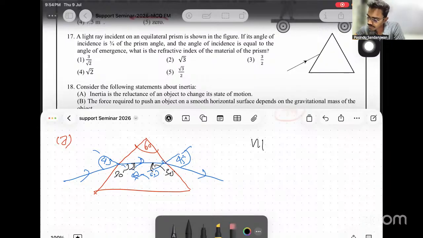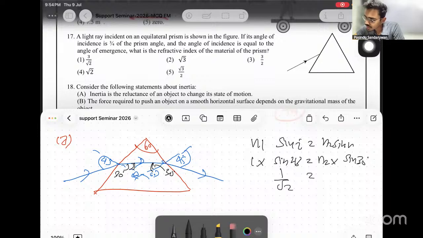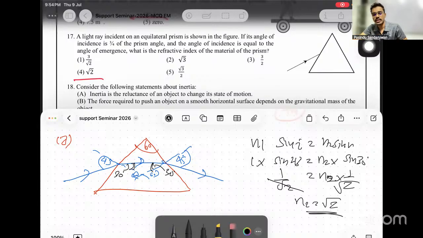That's it. Now apply Snell's law. N1 sin i equals N2 sin r. N1 is 1, sin i is sin 45. N2 is what we need, and sin r is sin 30. Then 1 over root 2 equals N2 times half. Then root 2 cancels with this. Then N2 equals root 2.